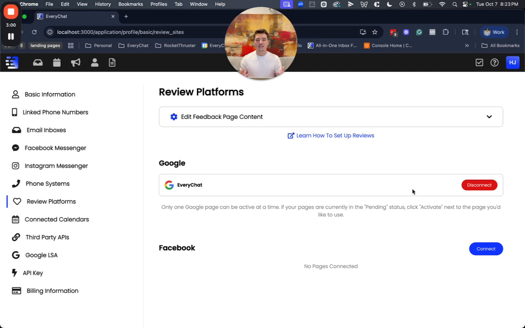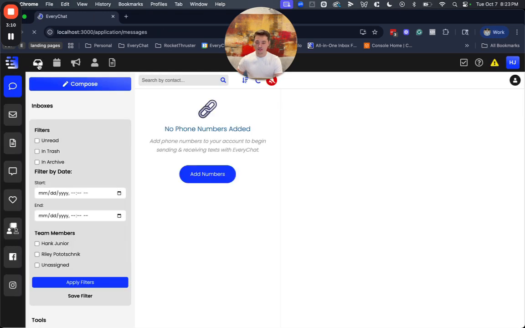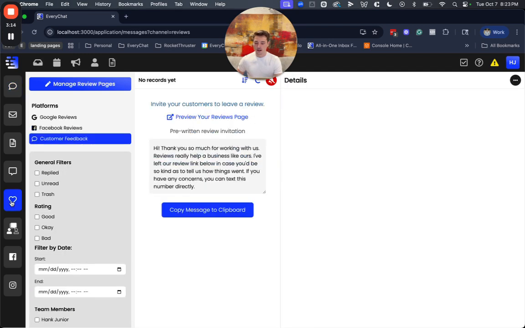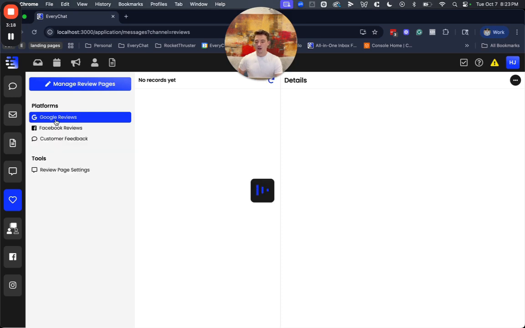And then the next step here is, let's just show you what the inbox is going to look like after you integrate your Google and your Facebook page. So let's jump over here to the inbox real fast before we talk about the survey page itself. And then let's go down here to reviews on the left side. We'll get to customer feedback here shortly, but let's click on Google reviews.